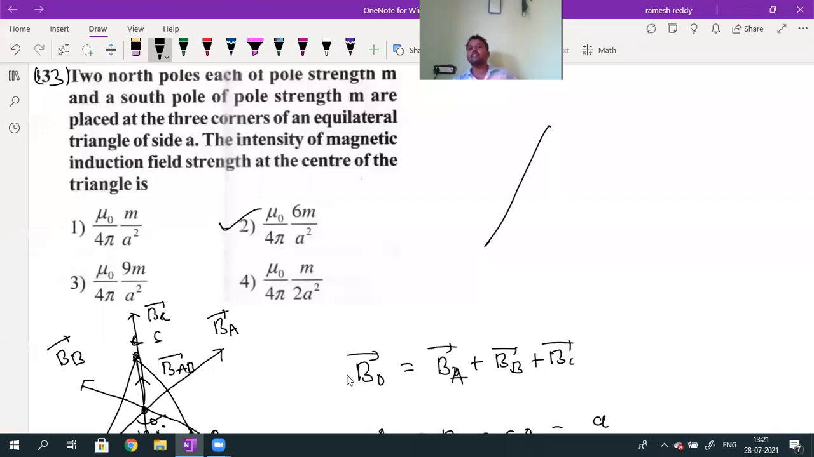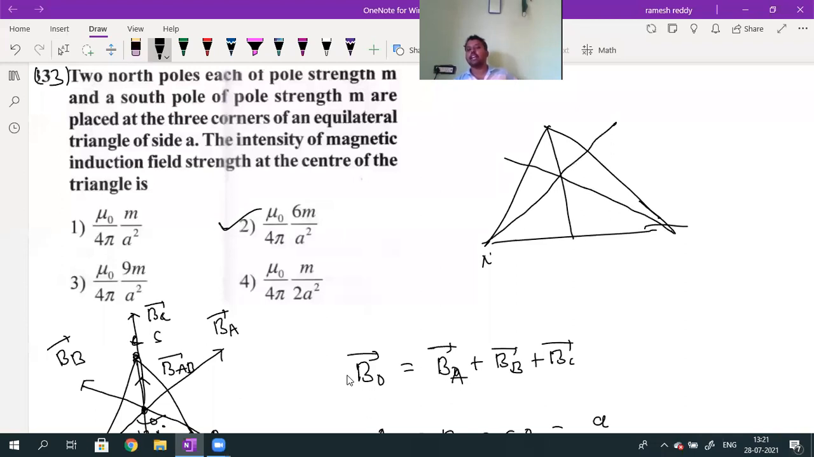Are the directions understood now? Why are the directions radially outward, and why radially inward? You should get that clearly. At where do we want to calculate? We want to calculate the resultant magnetic field induction at the centroid. So we call one north pole at A, and one more north pole at B.